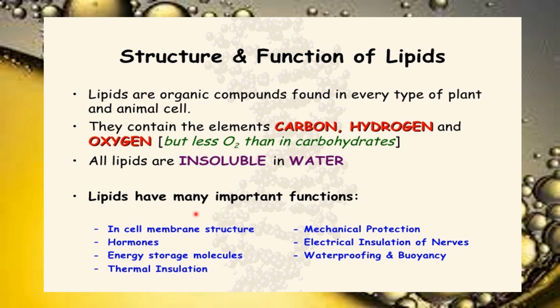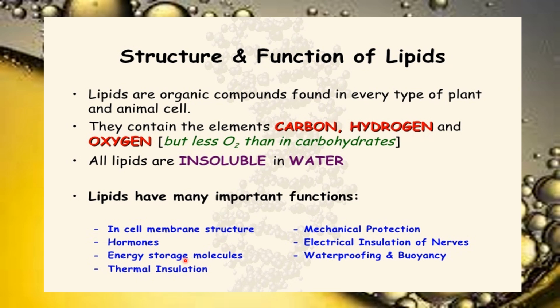It has so many functions, but the most important function is that lipids act as the cell membrane structure. The cell membrane is made up of a lipid bilayer. So almost all the lipids are present at the outer cover of the cell and make the cell membrane. Some of the lipids act as hormones, for example steroid hormones or adrenal corticosteroids. Their nature is made up of a steroid, and that is also acting as a hormone. And the main purpose is energy storage molecules.